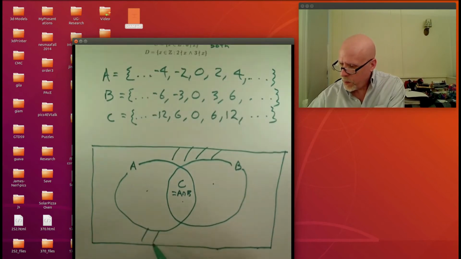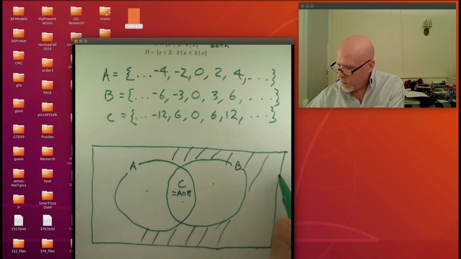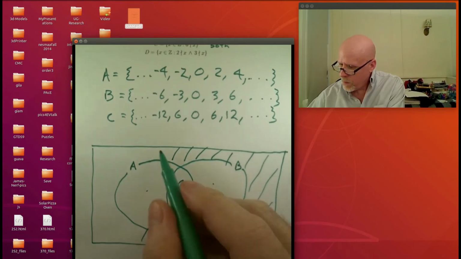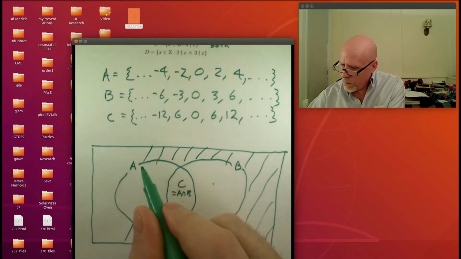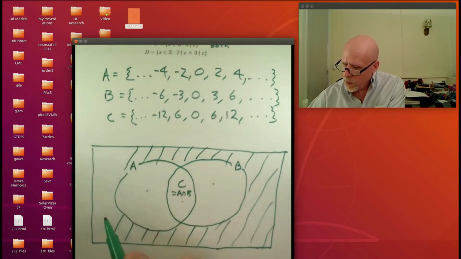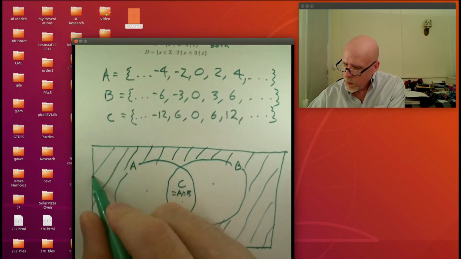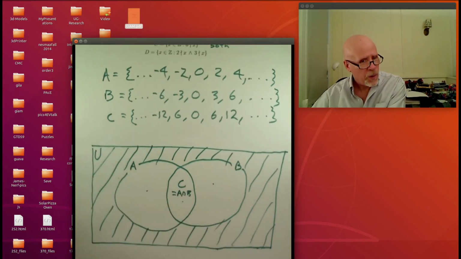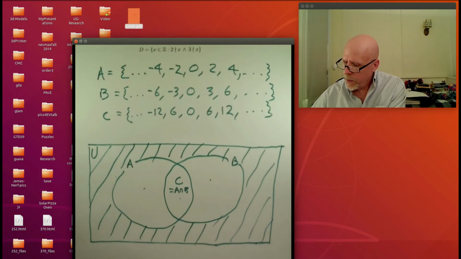So maybe I can try to stripe it or something. This is a little hard to draw, isn't it? This is not our universal set. The universal set would include the stuff inside of here, but rather it's the stuff outside of both A and B. So D is striped, I guess I'll call it.